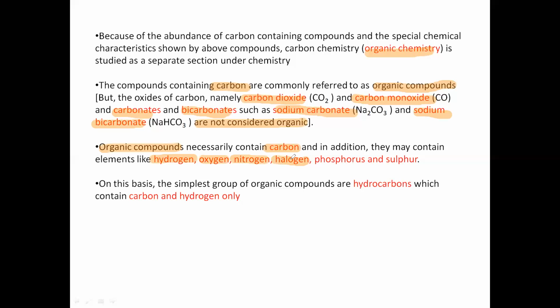Halogens means chlorine, fluorine, bromine, iodine.